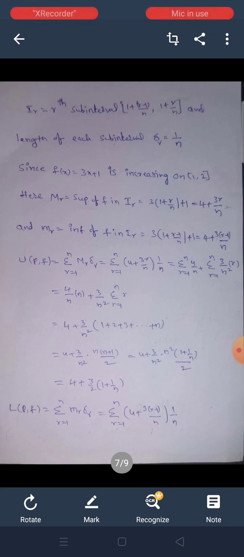We can take n² common: 4 + 3/n² into n² (1 + 1/n)/2, which is 4 + 3/2 into (1 + 1/n).